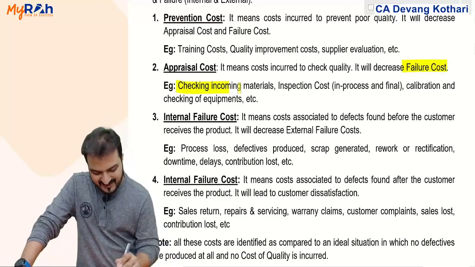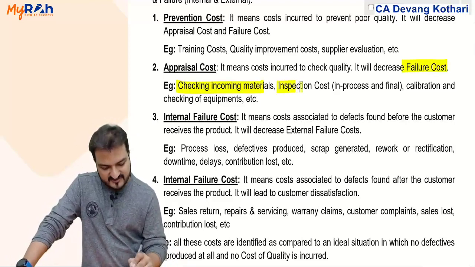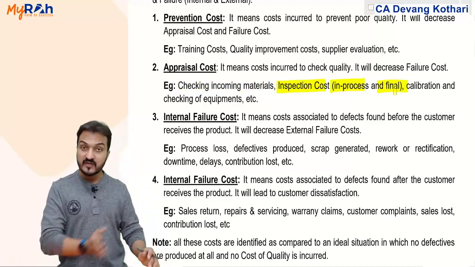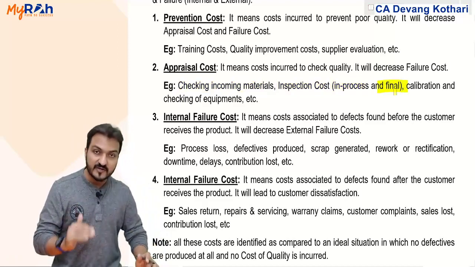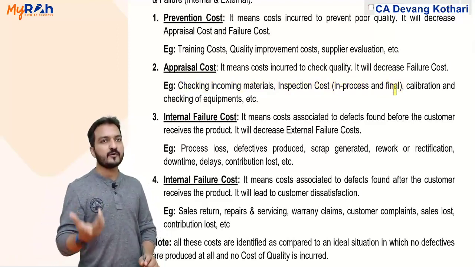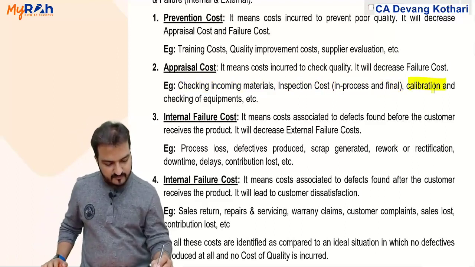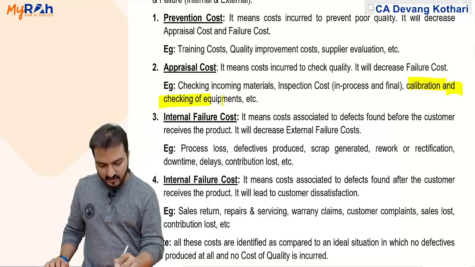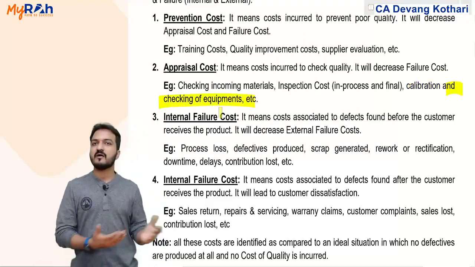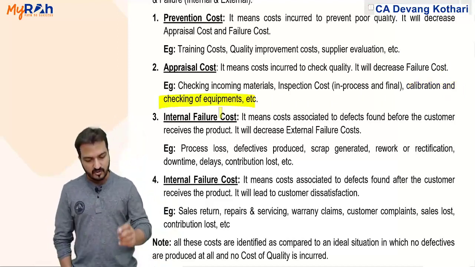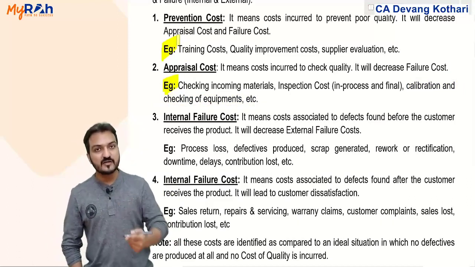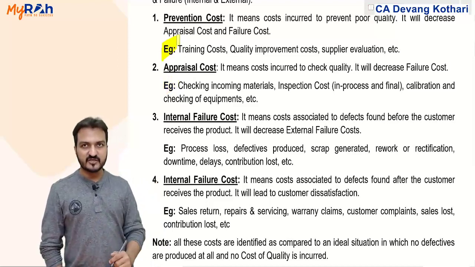For example, checking of incoming materials, inspection in process, and final inspection. In process means during the process. Final inspection means after finished goods are produced. Calibration means checking the settings of the machines and all. Calibration and checking of equipment, etc. All that comes under my appraisal cost. Look, I said these examples you need to remember, because in practical questions you will find the exact same examples.